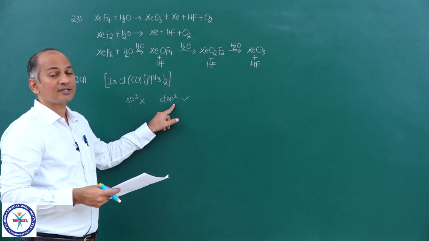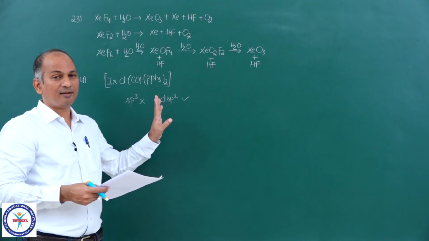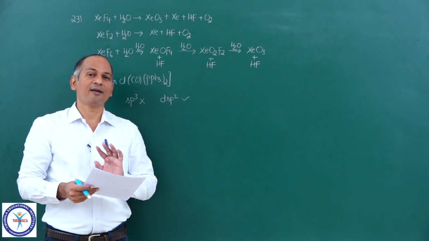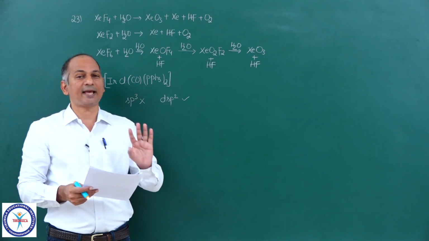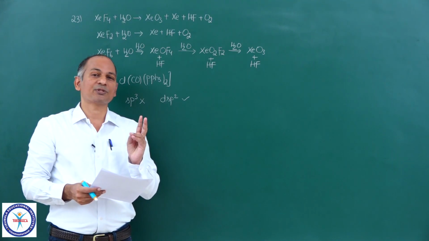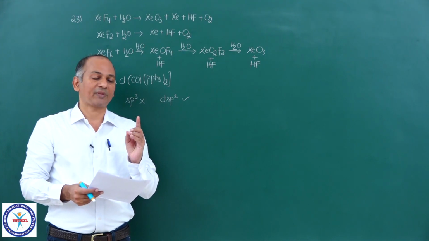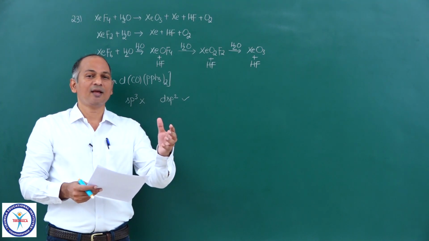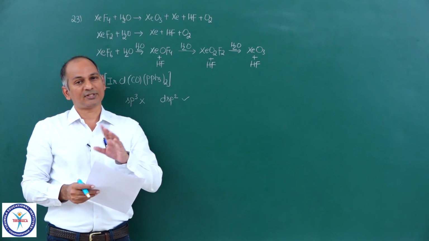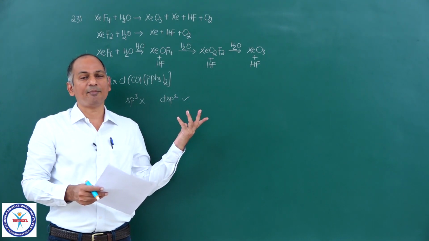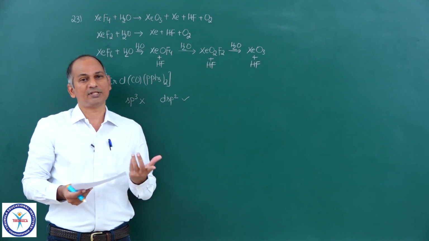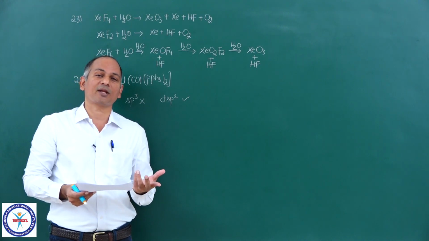One more thing you all recall: 4d and 5d elements always form square planar complexes as long as the coordination number is 4. Pt2+, Pd2+, Au3+, Ag+ (of course Ag+ does not form tetracoordinated complexes, but others). Iridium also belongs to the 5th period, so it is obviously a square planar complex.